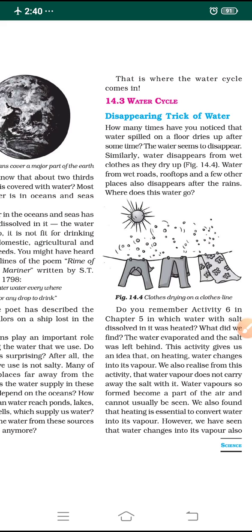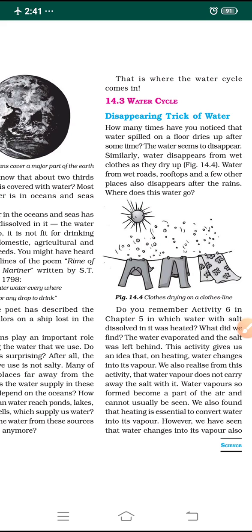Let me explain a very short one, the disappearing trick of water. Water has some characteristics, and one important characteristic of water is that it undergoes evaporation. So what is that disappearing trick of water? That is nothing but evaporation. Let's see with an example.